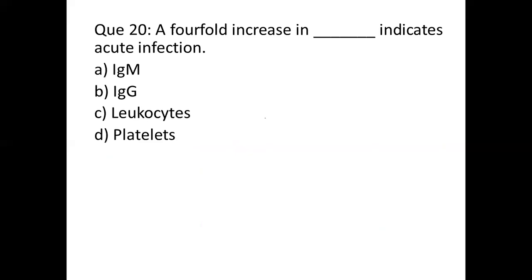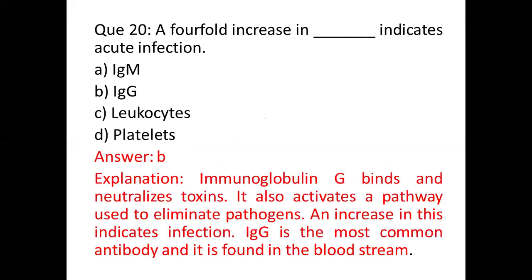Question number 20. A four-fold increase in dash indicates acute infection. Option A, IgM. Option B, IgG. Option C, leukocytes. Option D, platelets. So these are the antibodies found in our body. And the correct answer to this question is option B, IgG. Immunoglobulin binds and neutralizes toxins. It can activate the pathway used to eliminate pathogens, and increasing this indicates infection.